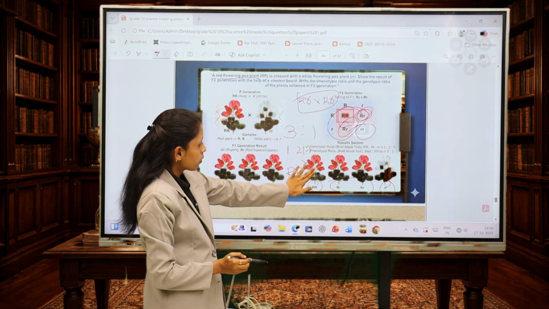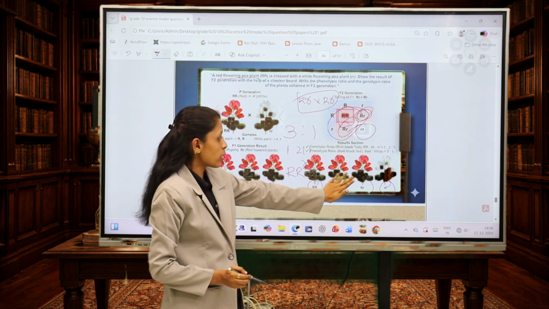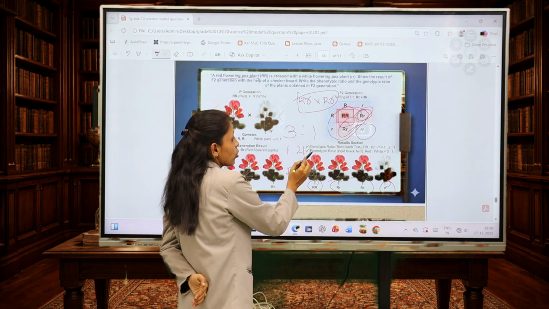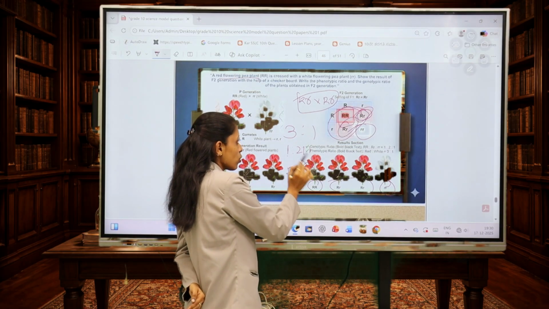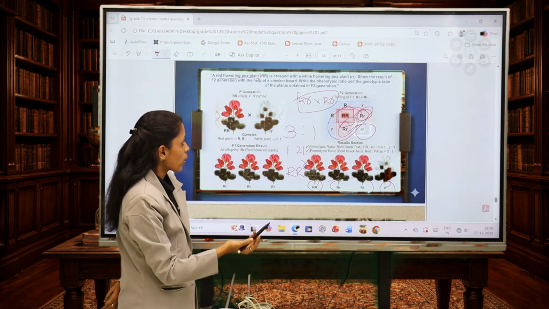This is dominant, these are red flowering plants carrying recessive genes, and this is a white flowering plant. So the genotypic ratio will be 1:2:1, whereas the phenotypic ratio will be 3:1.